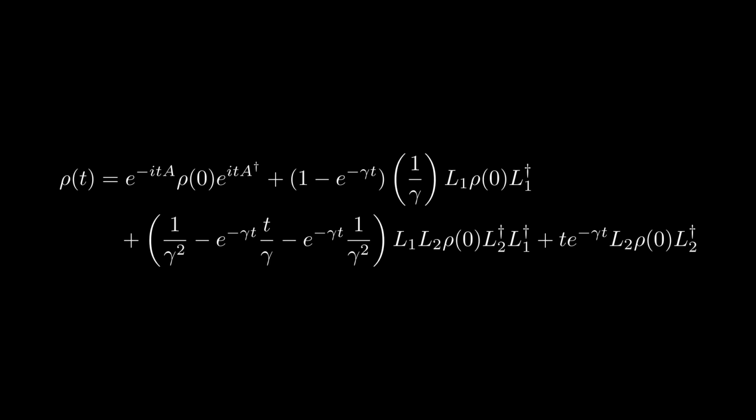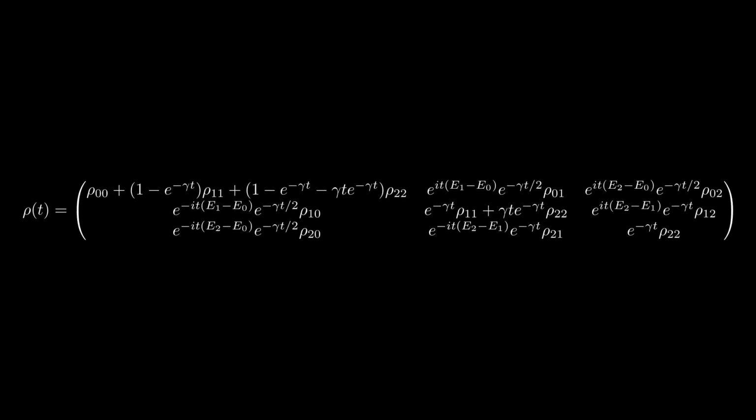If we assume that rho of 0 is a generic 3x3 density matrix with elements rho 0,0, rho 0,1, etc., we can do some tedious algebra to get the following expression for rho of t. Here, we can see that all the terms except the leftmost corner, which I will dub rho 00 of t, will decay to 0 as t goes to infinity, which makes sense since the state should collapse to 0 eventually in the infinite time limit, since it has the lowest energy.